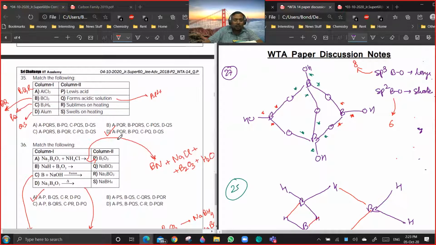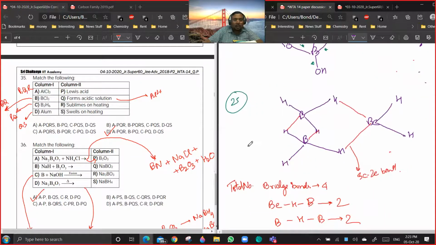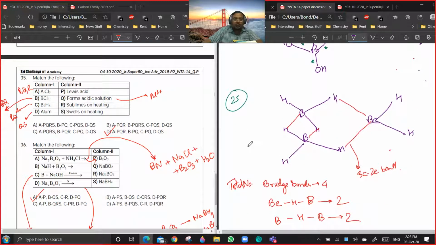After 34, 35, 36. Yeah. Which option? R and S. Sublimes on heating and swells on heating. Okay, swells means that it expands on heating, and sublimes means that it converts into gas on heating.